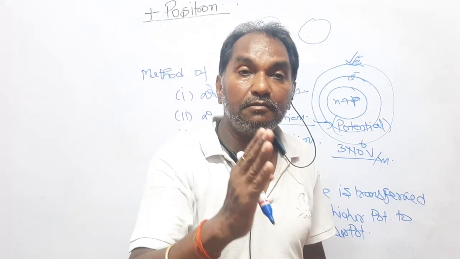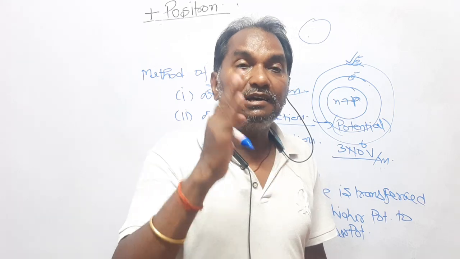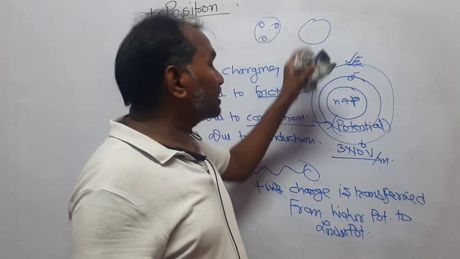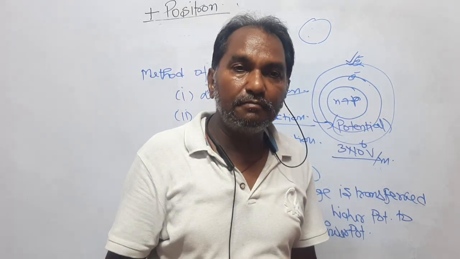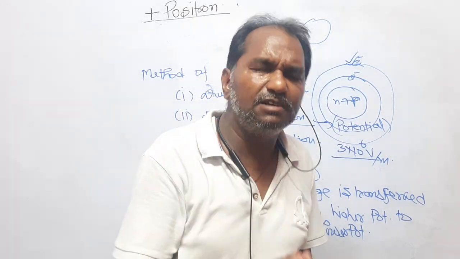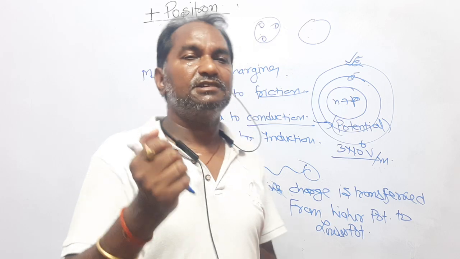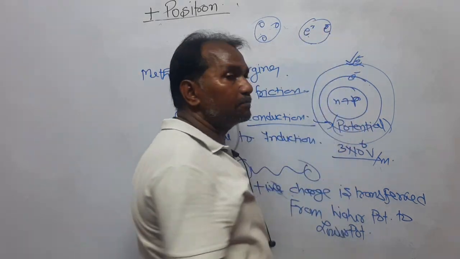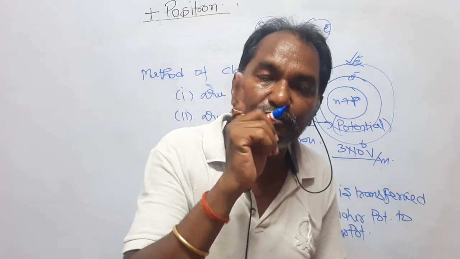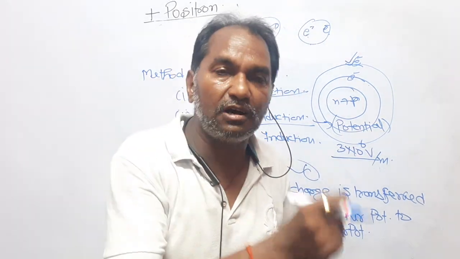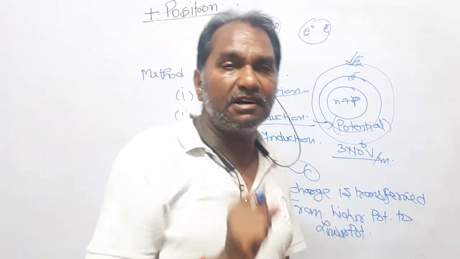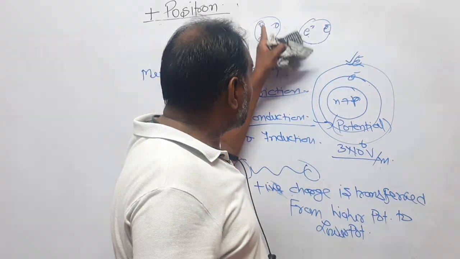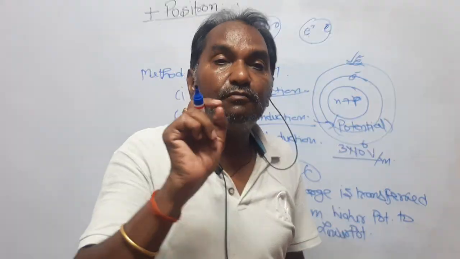Non-conducting and conducting bodies both can be charged. It is easy to charge a conducting body because if you give it charge, it will receive it very smoothly, and the charge received will move freely from one place to another. But in the case of a non-conducting body, if you want to charge it, you have to penetrate or inject the charge, and wherever you inject it, it will not move.